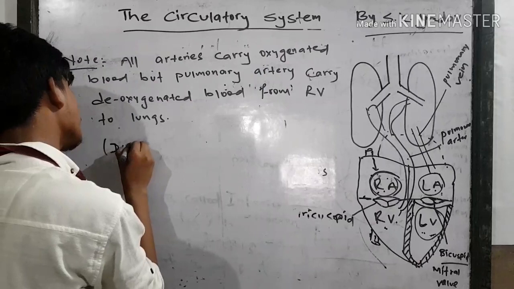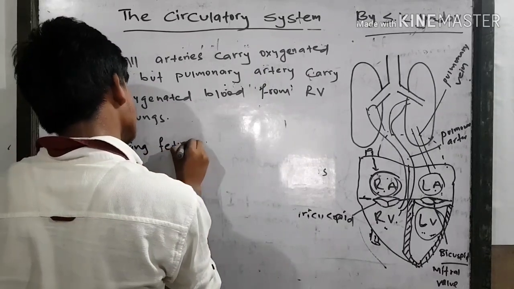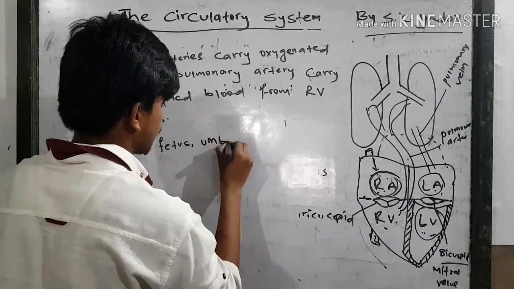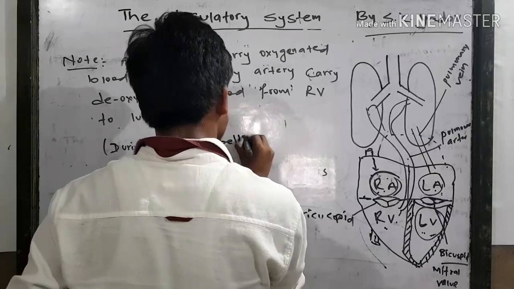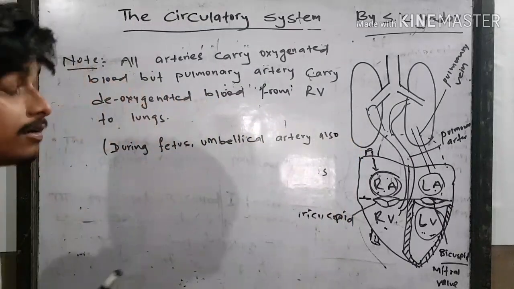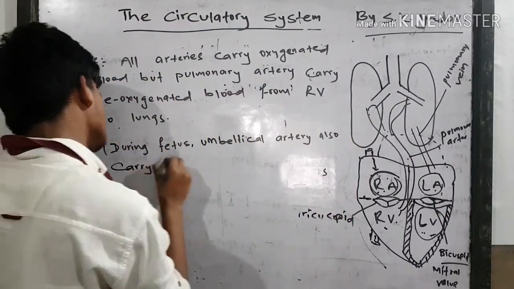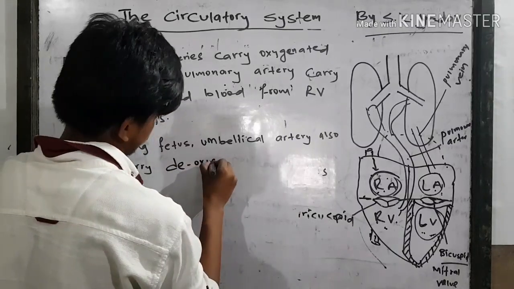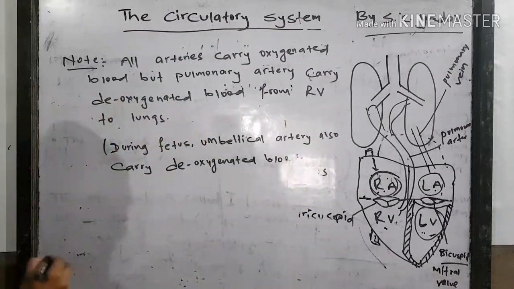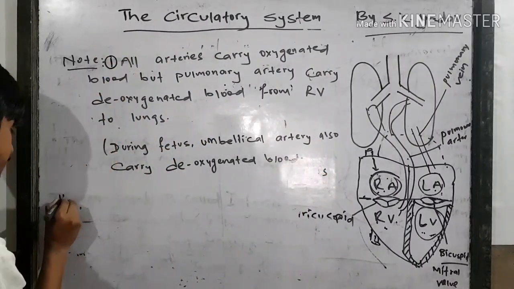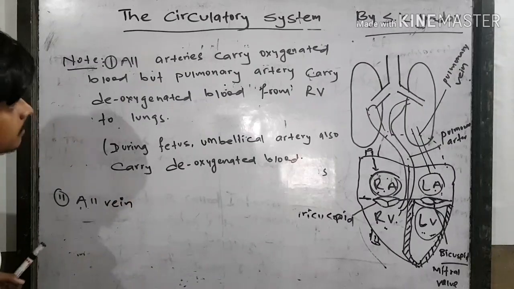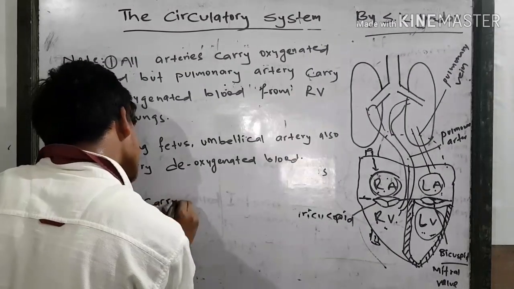During the fetus stage, the umbilical artery also carries deoxygenated blood. And all veins carry, what is the function of veins?